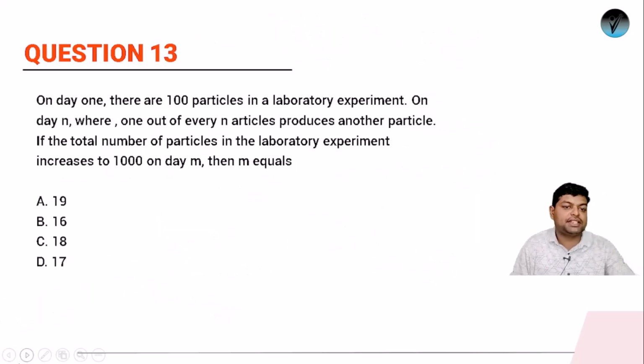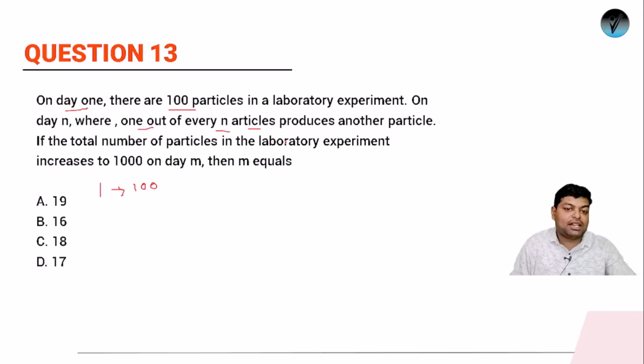So the next question is question number 13. So what is this question about? The question says that on day 1 there are 100 particles in a laboratory experiment. Okay, so I'm writing. On the first day there are 100 particles. On day n, 1 out of every n particles produces another particle. ठीक है, so on day n, 1 out of every n particles produces another particle.